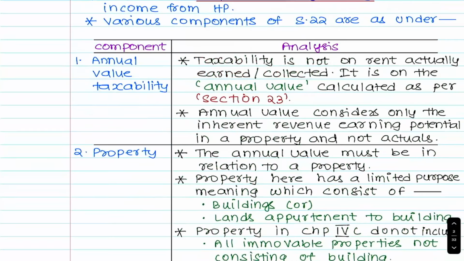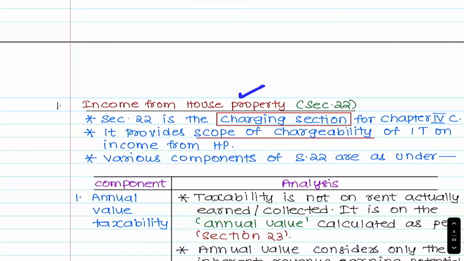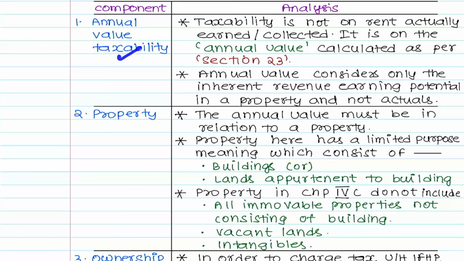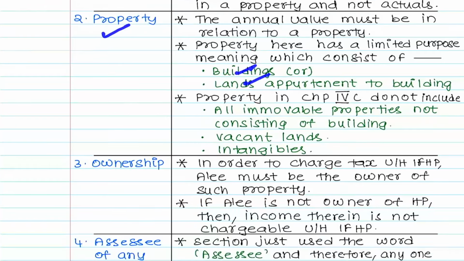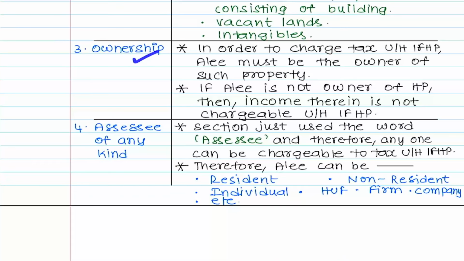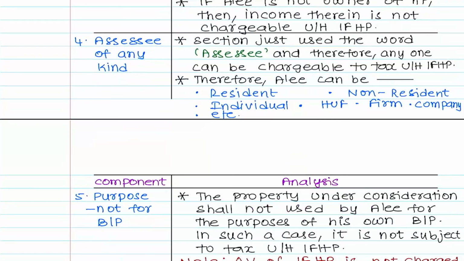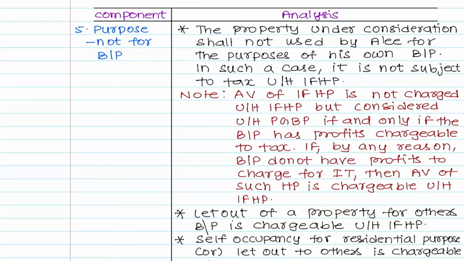See, what I am writing is income from house property. Annual value becomes taxable. Property should be there, meaning buildings and lands. Ownership is required, but always that is not required. Beneficial ownership is also enough. Assessee can be anyone: resident, non-resident, individual, HUF, firm, company, etc. And it should be used for any purpose other than business or profession.